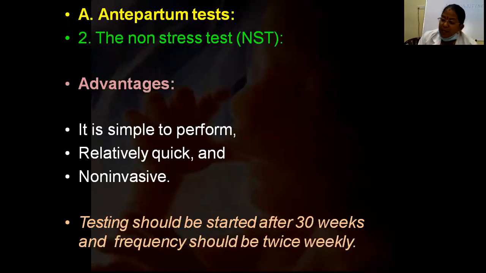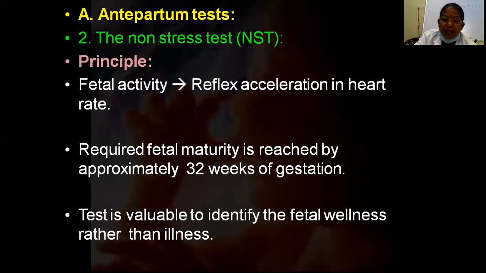So NST is a simple, non-invasive test performed in a pregnant woman beyond 32 weeks of pregnancy. Why beyond 32 weeks? Why is this test not done before that? They say after 30 weeks, or mostly after 32 weeks. It is very simple to perform and relatively quick, and the most important thing is that it is non-invasive. We should always go for non-invasive testing. After 32 weeks the autonomic nervous system is fairly well developed, so we can do this test after that.